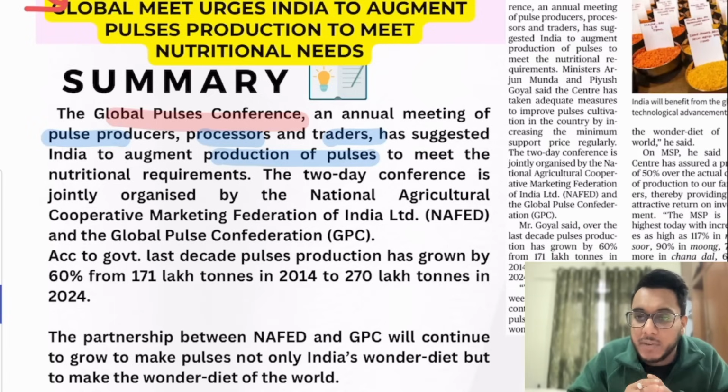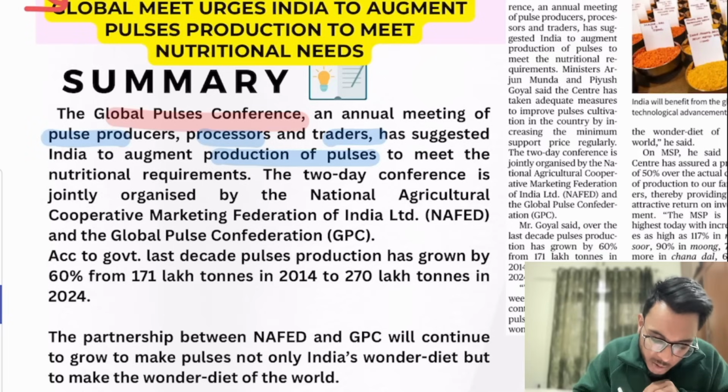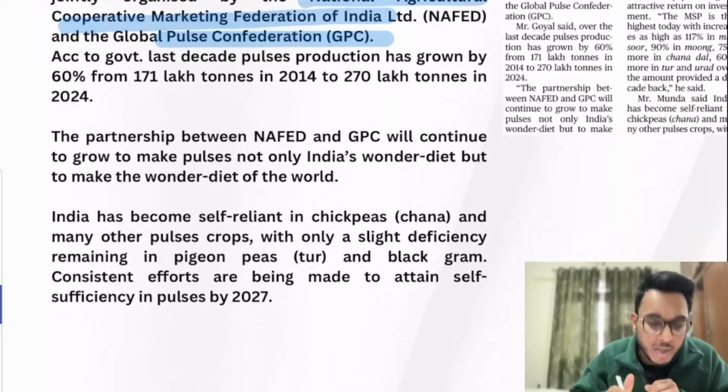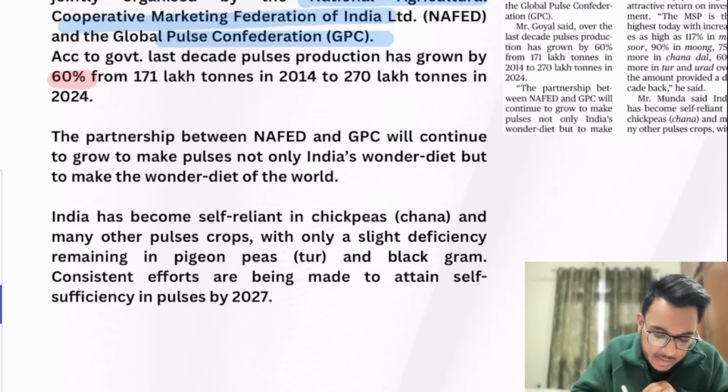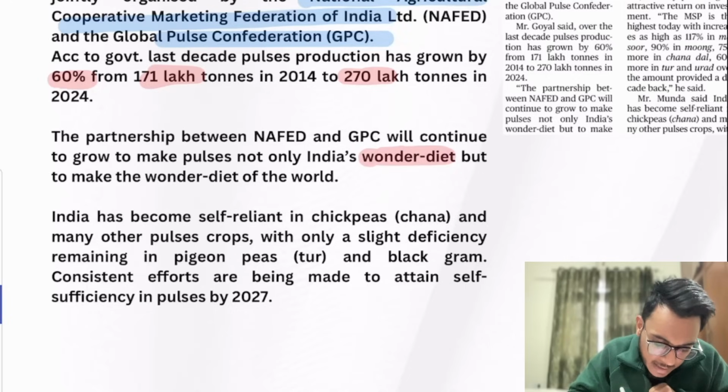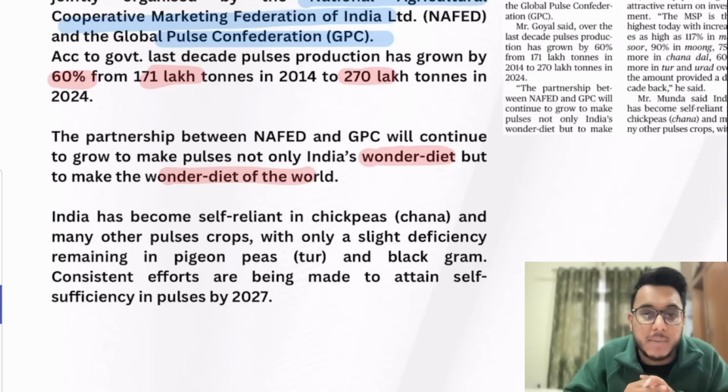Now, who organizes this Global Pulse Conference? It was organized jointly by the National Agricultural Cooperative Marketing Federation of India, NAFED, and the Global Pulse Confederation. Pulse production has increased rapidly in the last decade, by 60%, from 171 lakh tons to 270 lakh tons. NAFED and GPC will try to cooperate on how pulses can be made the wonder diet, not only of India but of the world.